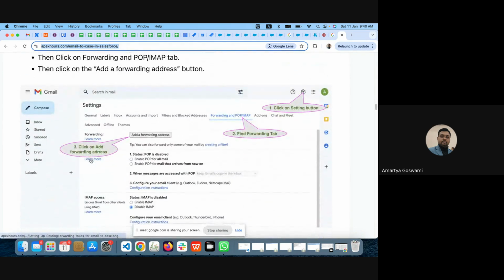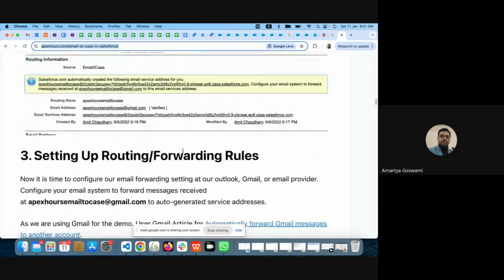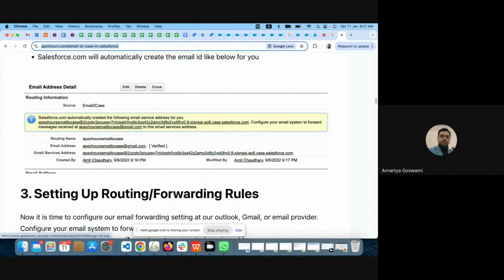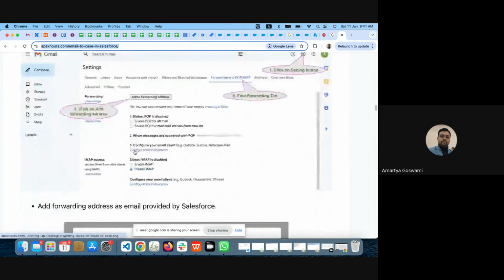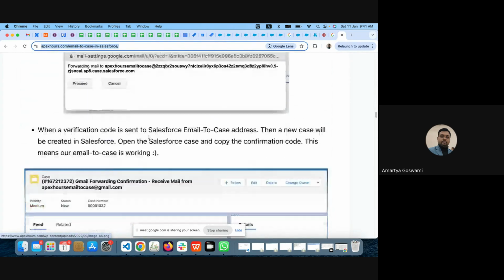The next part is the forwarding of the original email. So add a forwarding address. You can see this forwarding address is the service email address, and now it is getting forwarded.